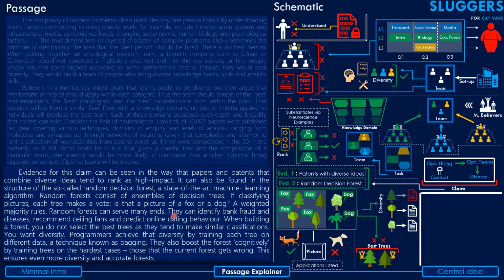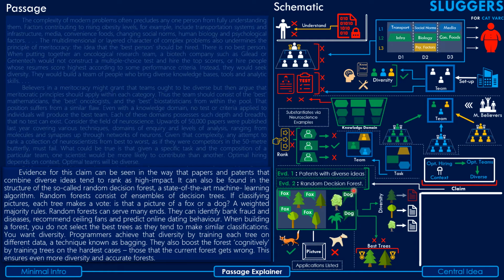So in the earlier paragraph, he had made a claim that optimal hiring depends on context and optimal teams will, as a result, be diverse. And then he's trying to substantiate that claim with some pieces of evidence. He gives two pieces of evidence in particular. The first relates to how patents and papers that combine diverse ideas tend to rank as high impact. The second piece of evidence talks about a state-of-the-art machine learning algorithm called the random decision forest, and he goes on to explain the way this forest functions.